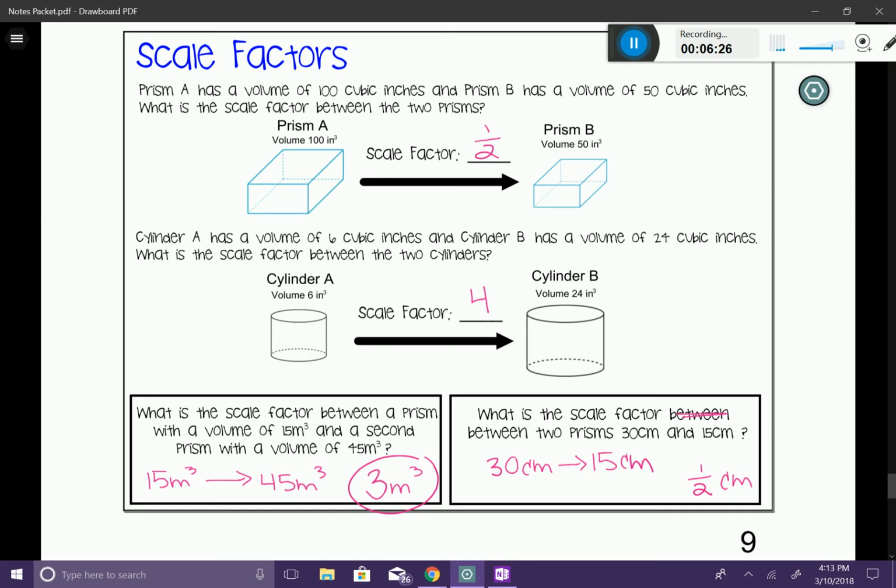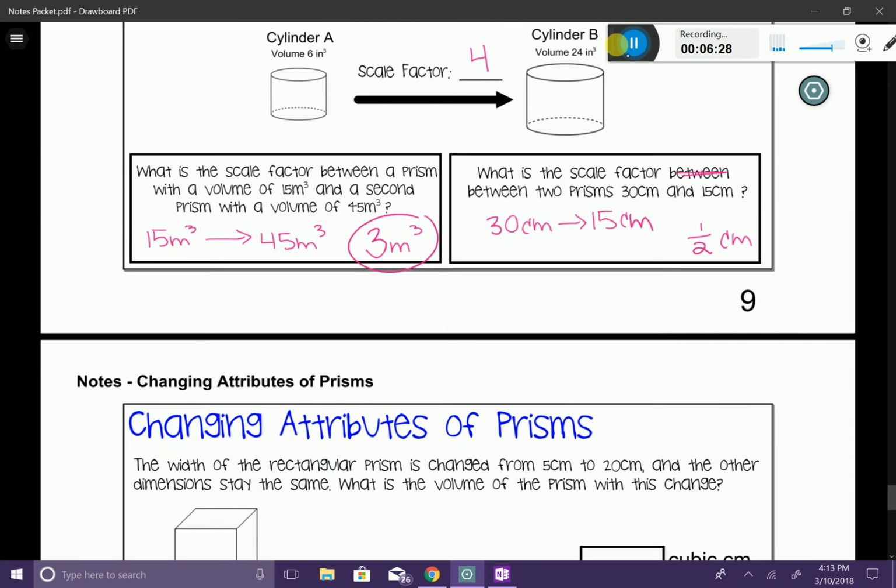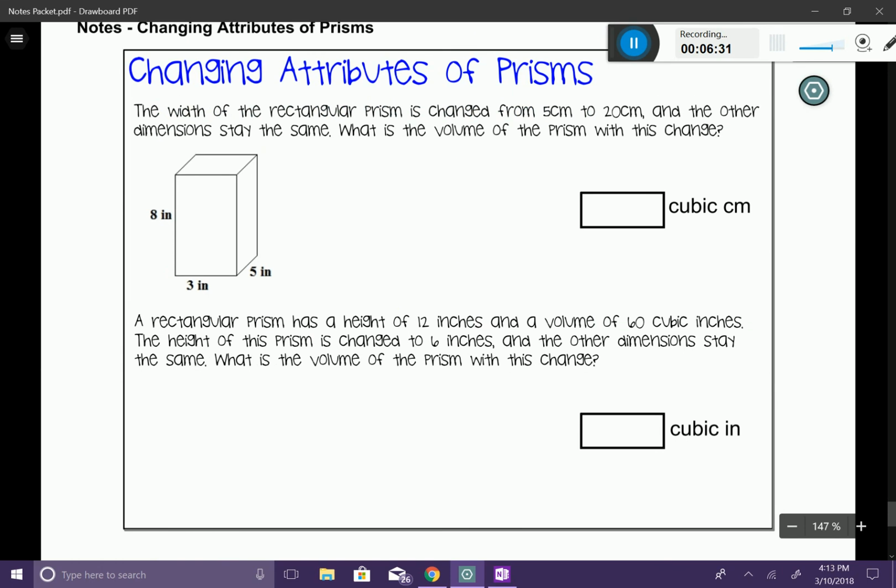Okay, now that we kind of have the idea here, let's go ahead and do some more attributes. The width of the rectangular prism is changed from 5 centimeters to 20 centimeters. And the other dimensions stay the same. What is the volume of the prism with this change? So you can see here that I'm basically going to be looking at my width. My width here is 5. Okay, what I'm going to do is change that number to 20 because that's what the problem states. I think it's inches.